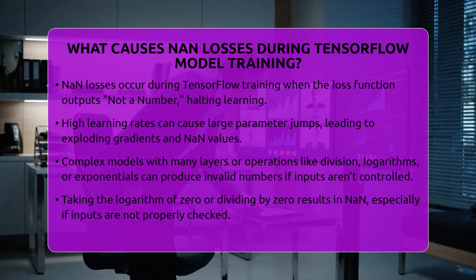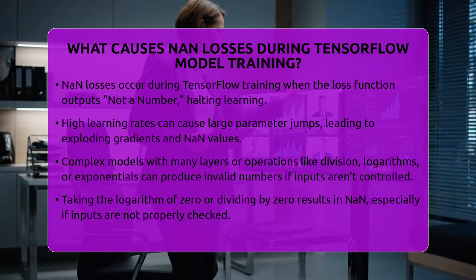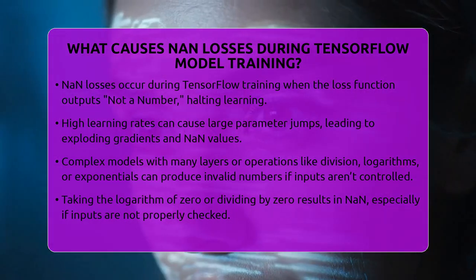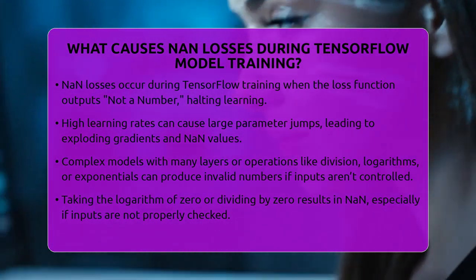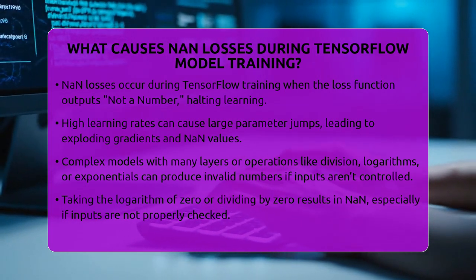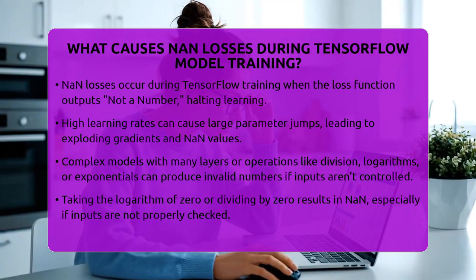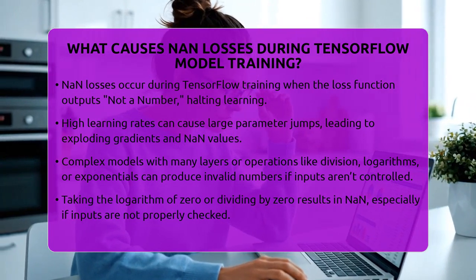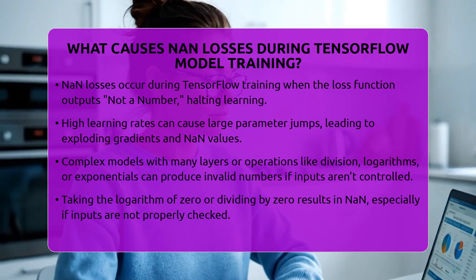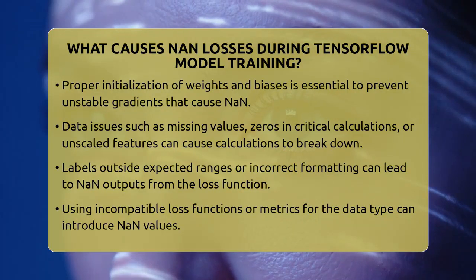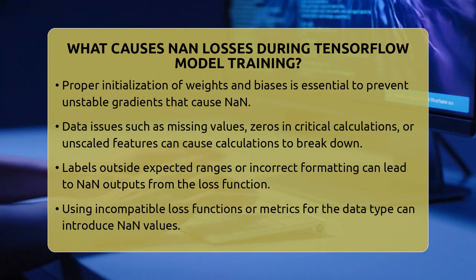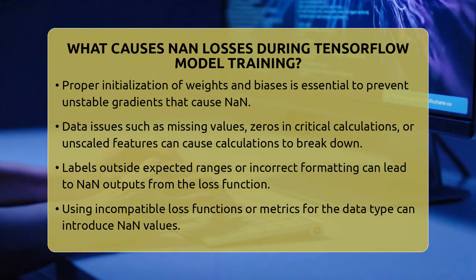One common cause is using a very high learning rate. If the learning rate is too big, the model makes huge jumps in its parameters, causing gradients to explode and produce NaN values. Complex models with many layers or operations like division, logarithms, or exponentials can also lead to invalid numbers if the inputs aren't carefully controlled. For example, taking the logarithm of 0 or dividing by 0 results in invalid values.